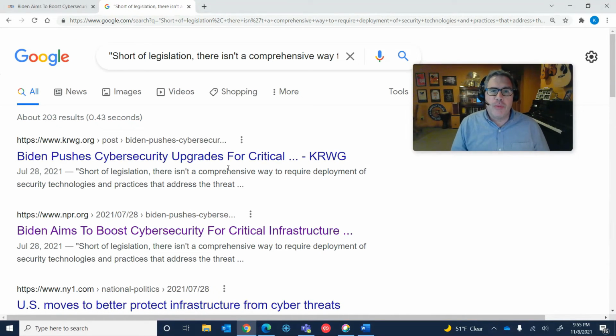So it's one way to get a different perspective, or reporting from different news agencies on the same piece of information. Another really valuable way to use quotes, and it's common for IT folks to do this, is when you get error codes or error messages. Oftentimes that's an incomprehensible string of words, but if you copy that, put it into quotes, and enter that in your Google search query, it oftentimes leads you directly to tips for troubleshooting and remediation, how to resolve that specific error code or error message.